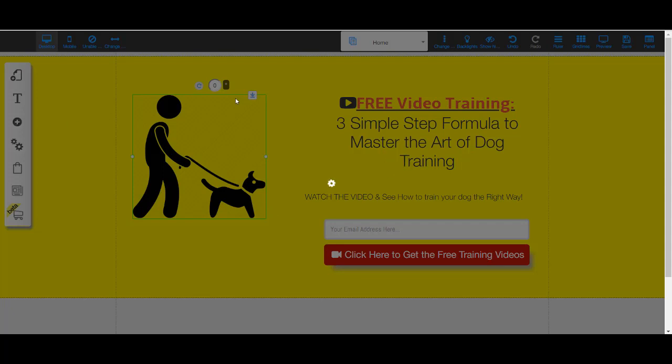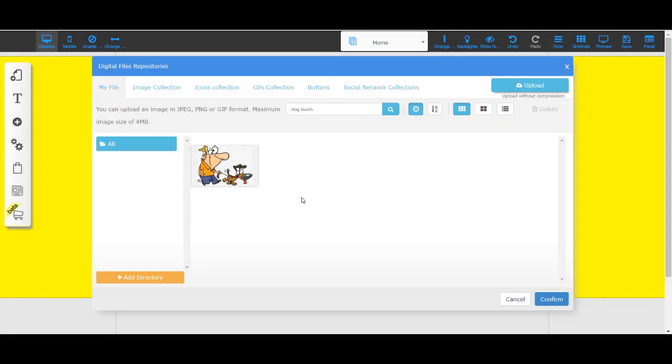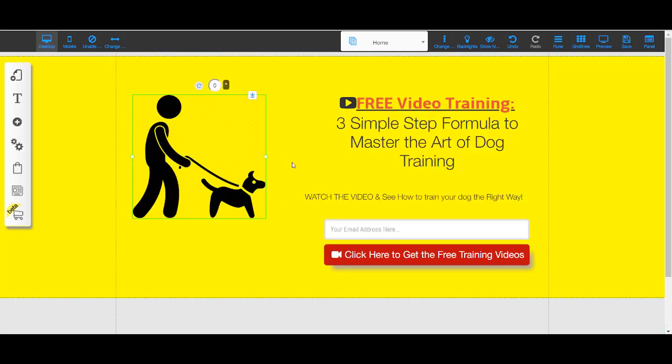It's moving slow right now because I'm recording my screen, but it's pretty quick when you're trying to load up everything. So you just upload an image and then hit confirm, and it will show right here. And then you can just add text by clicking on the text button right here on the left hand side